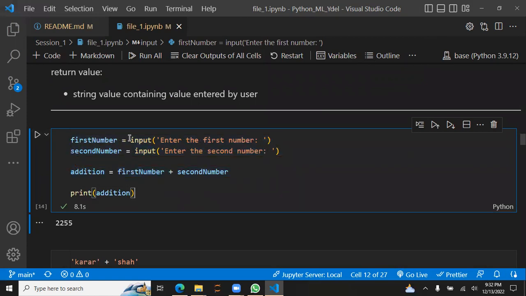The really important thing to remember is that whatever it returns will be a string. So we need to be careful when we are getting integers or numbers from the user. We need to convert them into a numeric type before we do any kind of addition, subtraction, or something.